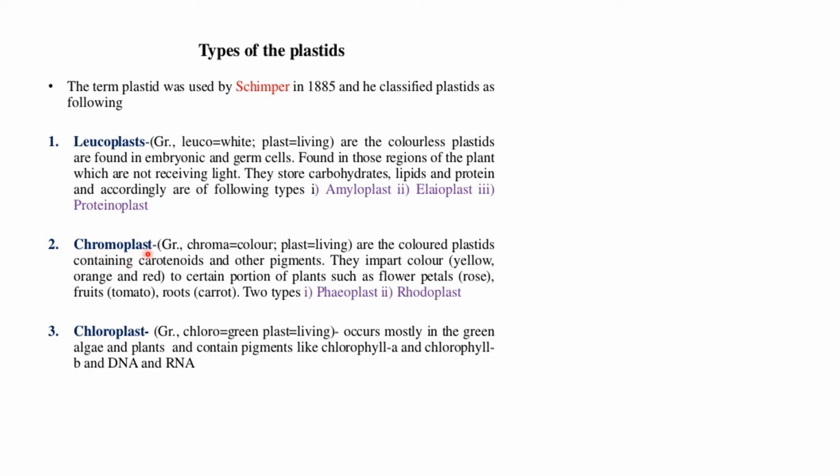Now moving on to the chromoplast. So they are the colored plastids containing carotenoids and other pigments. They impart color, which is yellow, orange and red, to certain portions of plants such as flowers, roots, which includes carrots, and fruits like tomatoes. So there are two types, phaeoplast and rhodoplast. Now moving on to the third type, which is chloroplast. Chloro means green. So it occurs mostly in green algae and plants and contains pigments like chlorophyll A, chlorophyll B, and DNA and RNA.